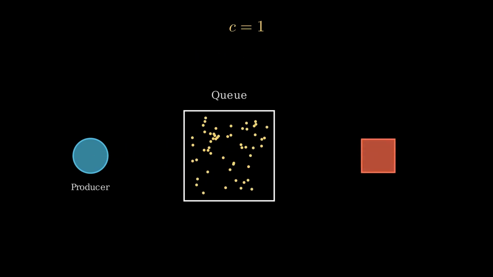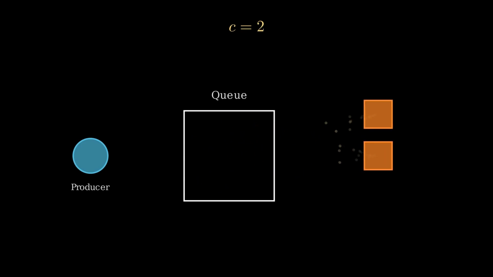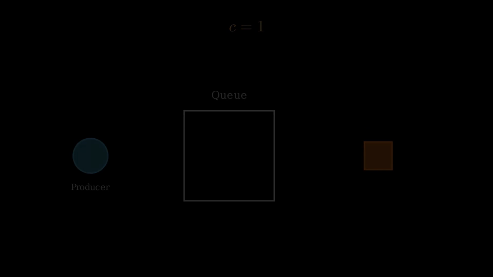Based on the number of items in the queue, the autoscaler can launch another consumer, and now the items in the queue will have halved. And when there's too little items, the autoscaler can shut down one of the consumers to save costs.